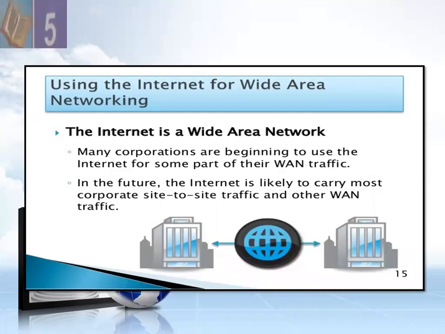No matter where you are sitting, where you are living, you are connected over the internet. So the internet is an example of a wide area network. Many corporations are beginning to use the internet for some part of their WAN traffic. In the future, the internet is likely to carry most corporate site-to-site traffic and other WAN traffic. So the internet is a type of wide area network.